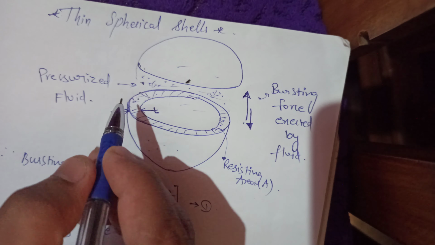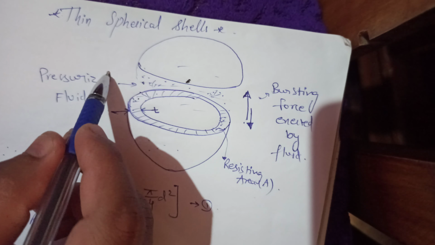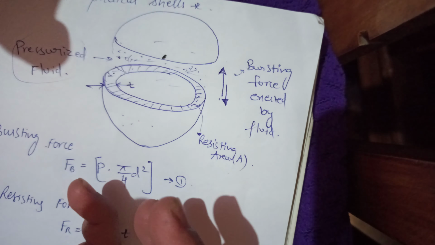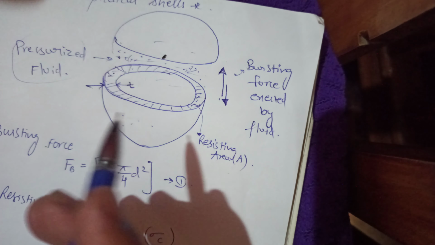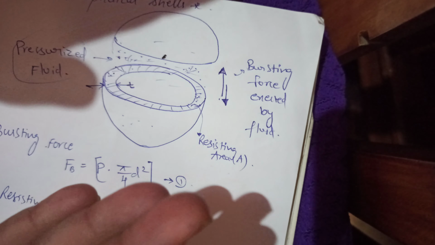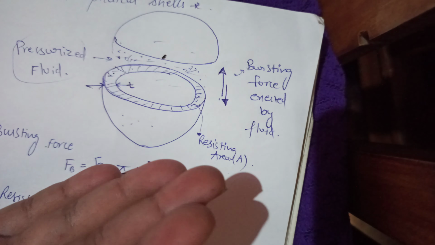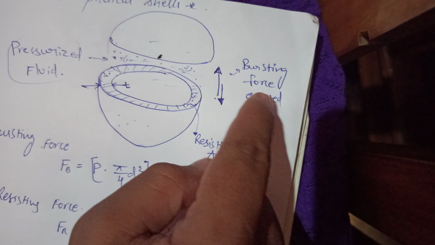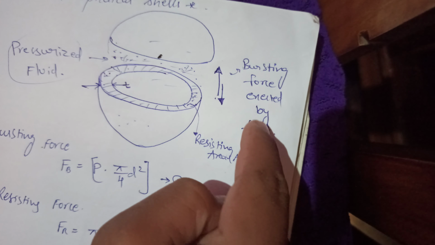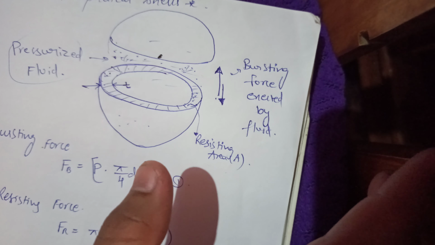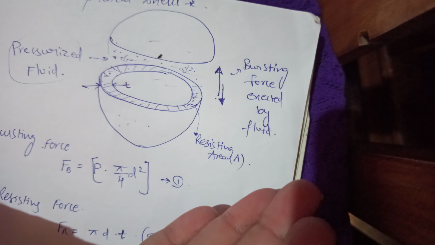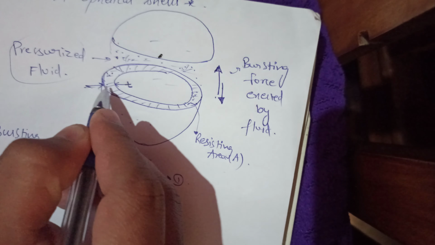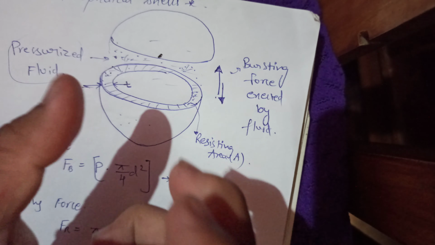Now here we have pressurized fluid. Now how will the forces act? They will act in all directions, so that the failure will happen. The sphere will break into two halves, one topmost and the other bottommost. That force we call the bursting force exerted by the fluid. It will be acting in all directions, like top and bottom I have taken, and t is the thickness of the spherical shell.